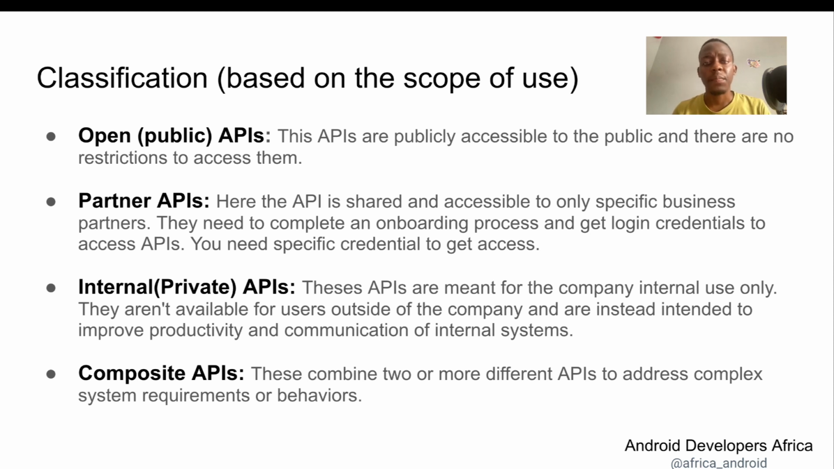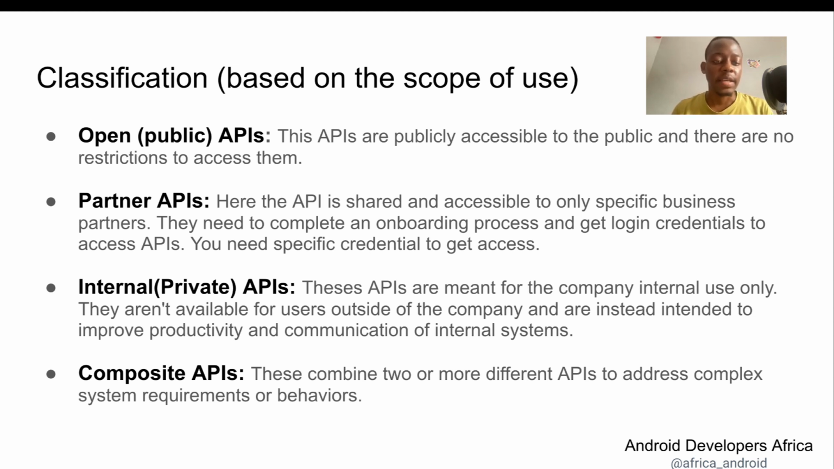The other form of API we can see here is the partner API. In this form of API, you need special credentials. So for you to access this API, you need to go through an onboarding process. It's only after this onboarding process that you'll be given login credentials in order for you to use this API. It's mostly used, for example, in financial institutions, right? To get APIs of banks, or APIs like credit card or Stripe.